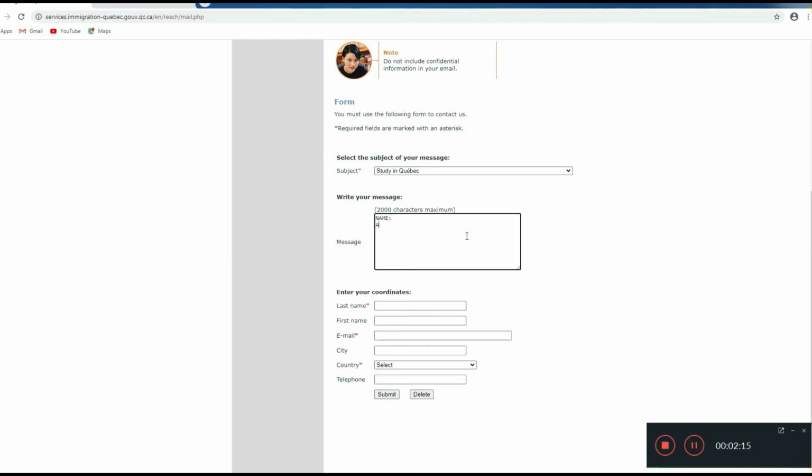At first is your name. Then you have to write your application number, your file number, then along with that your passport number is also very important, so you have to mention that also, your date of birth, and then you have to clearly tell about what your query is.